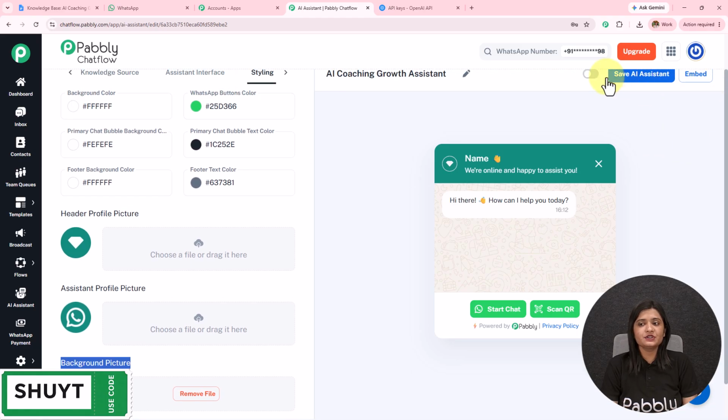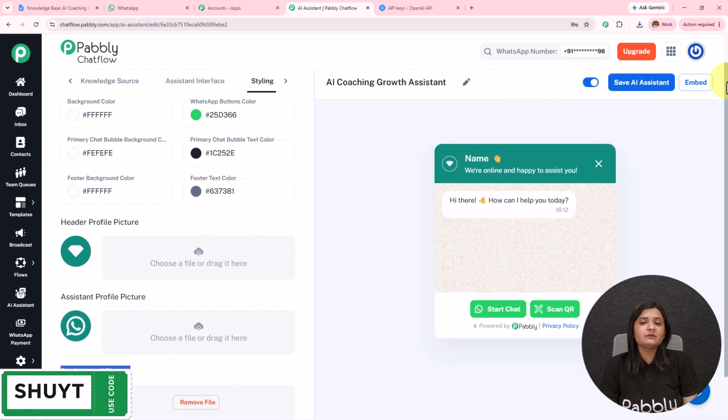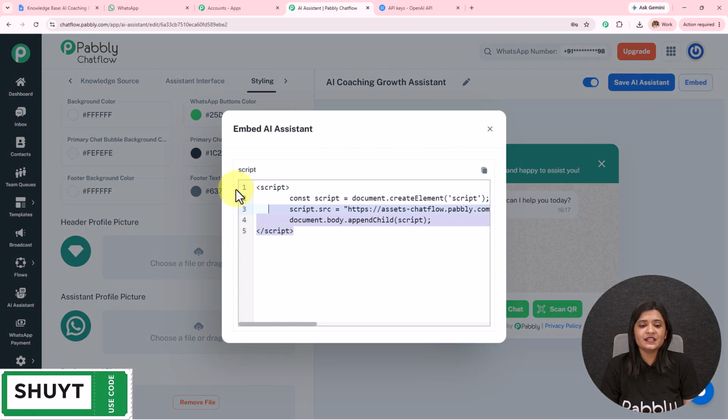After doing all this, you have to toggle on this button to keep this AI agent active. If you do not keep this active, the messages won't be sent, and then you have to save this. If you do not save this, all these details will be lost. So here AI assistant saved successfully. You can also embed this AI assistant to your website using this code, and whenever someone clicks on that, they will be redirected towards the WhatsApp conversation.